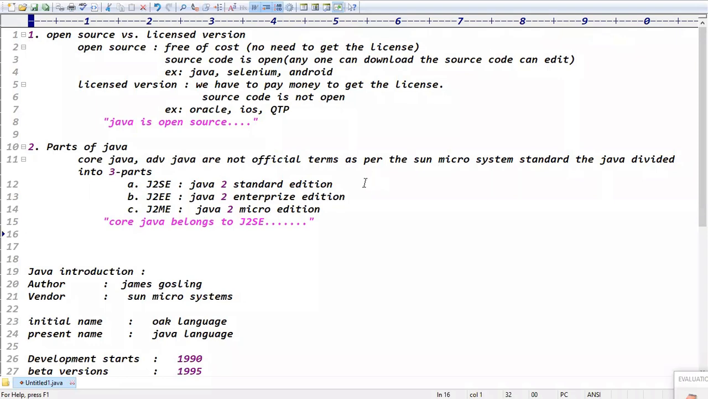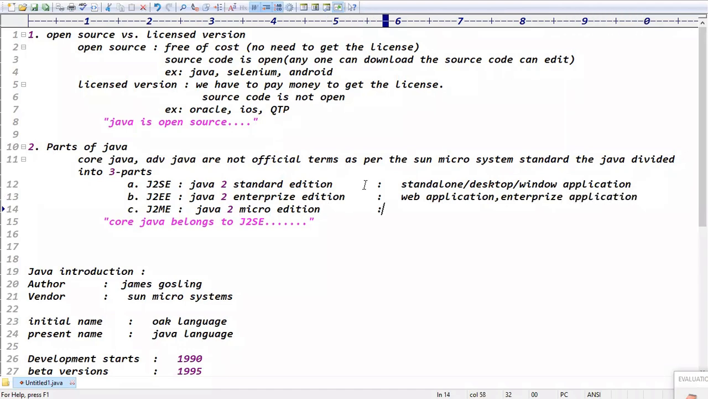Because I'll give one more small point here. Because J2SE uses core Java, guys, what kind of applications can I design using J2SE? Standalone applications, desktop or window-based applications, right? Exactly. And using J2EE, what kind of applications can we design? Web applications and enterprise applications, right? Exactly. Micro Edition means mobile applications, right?